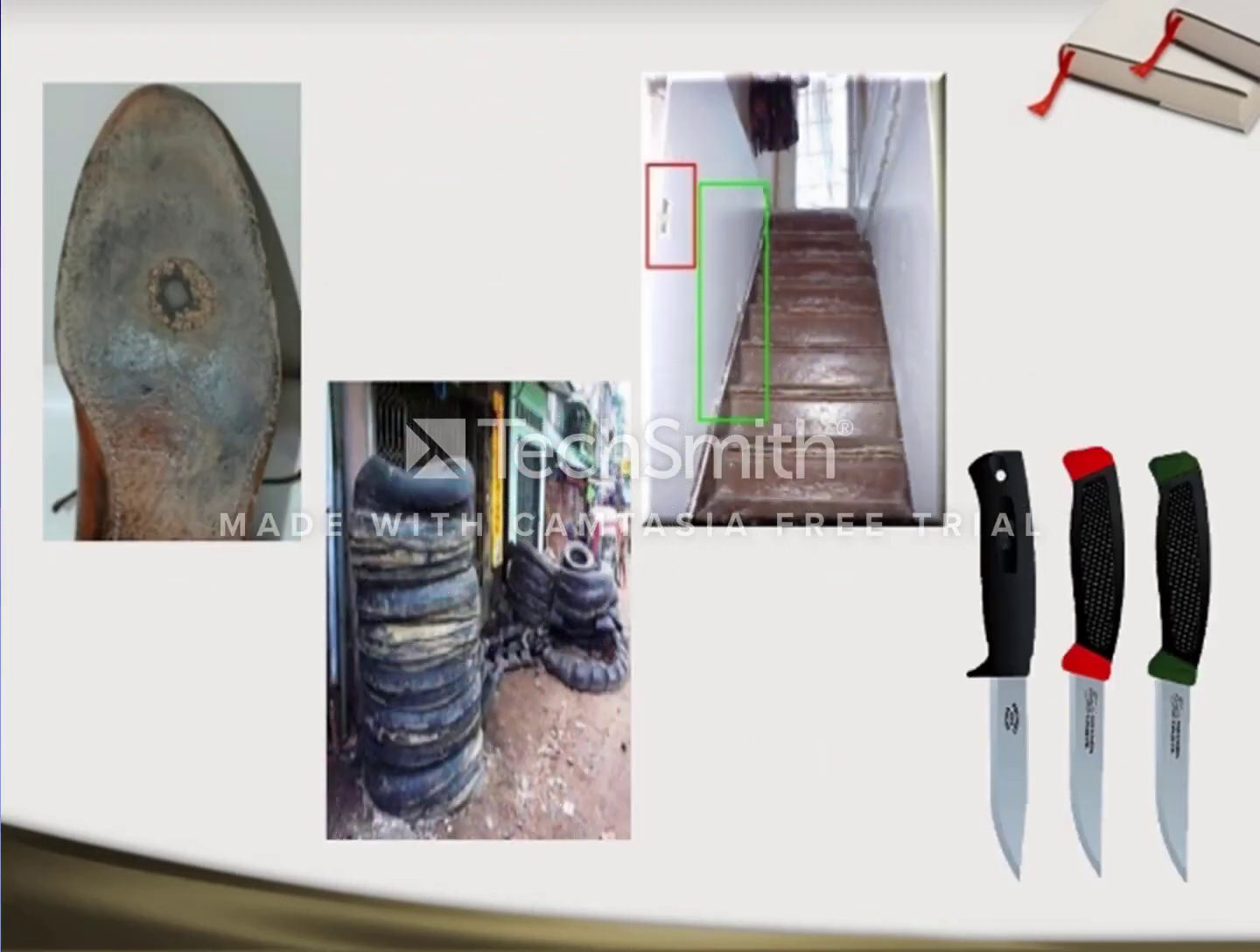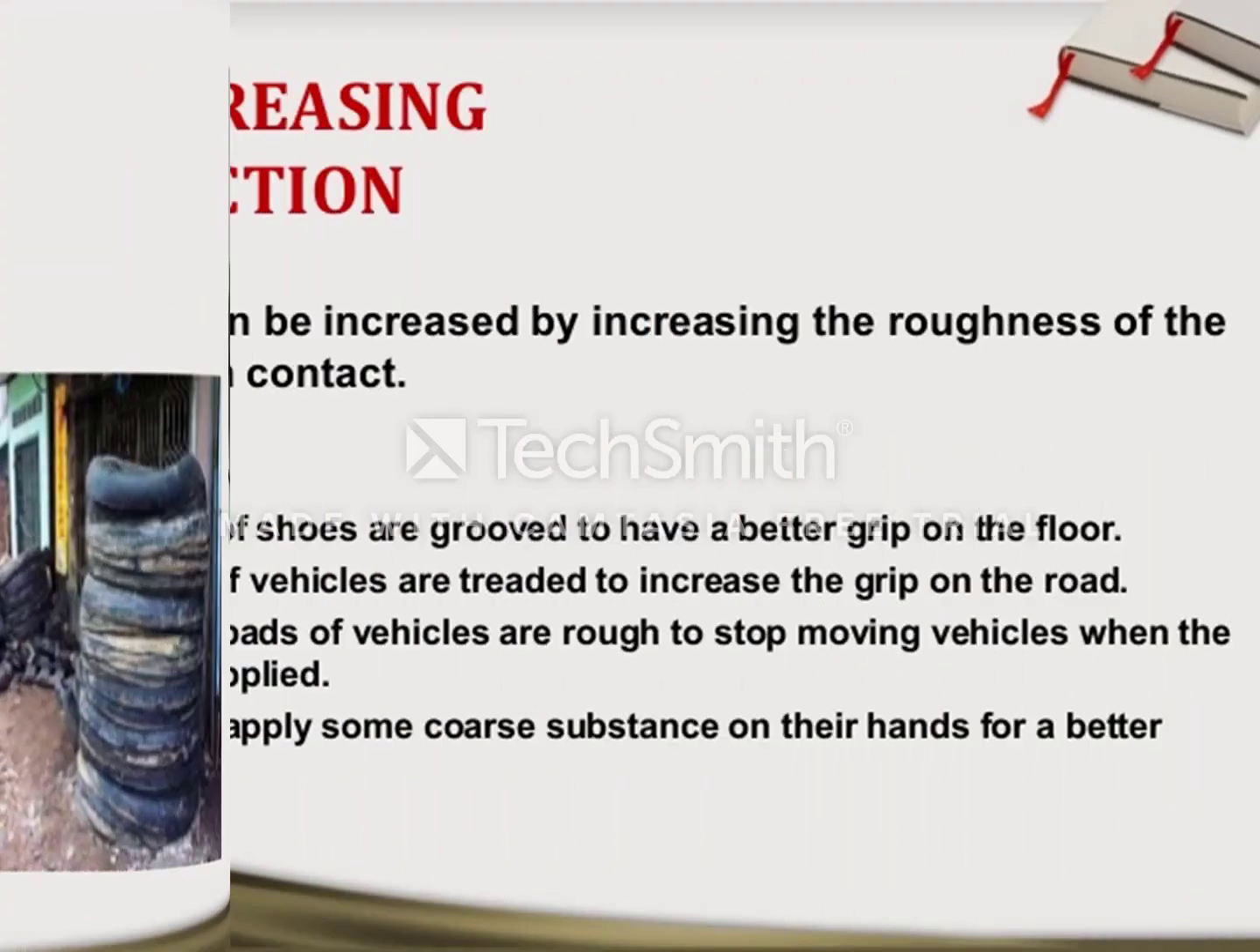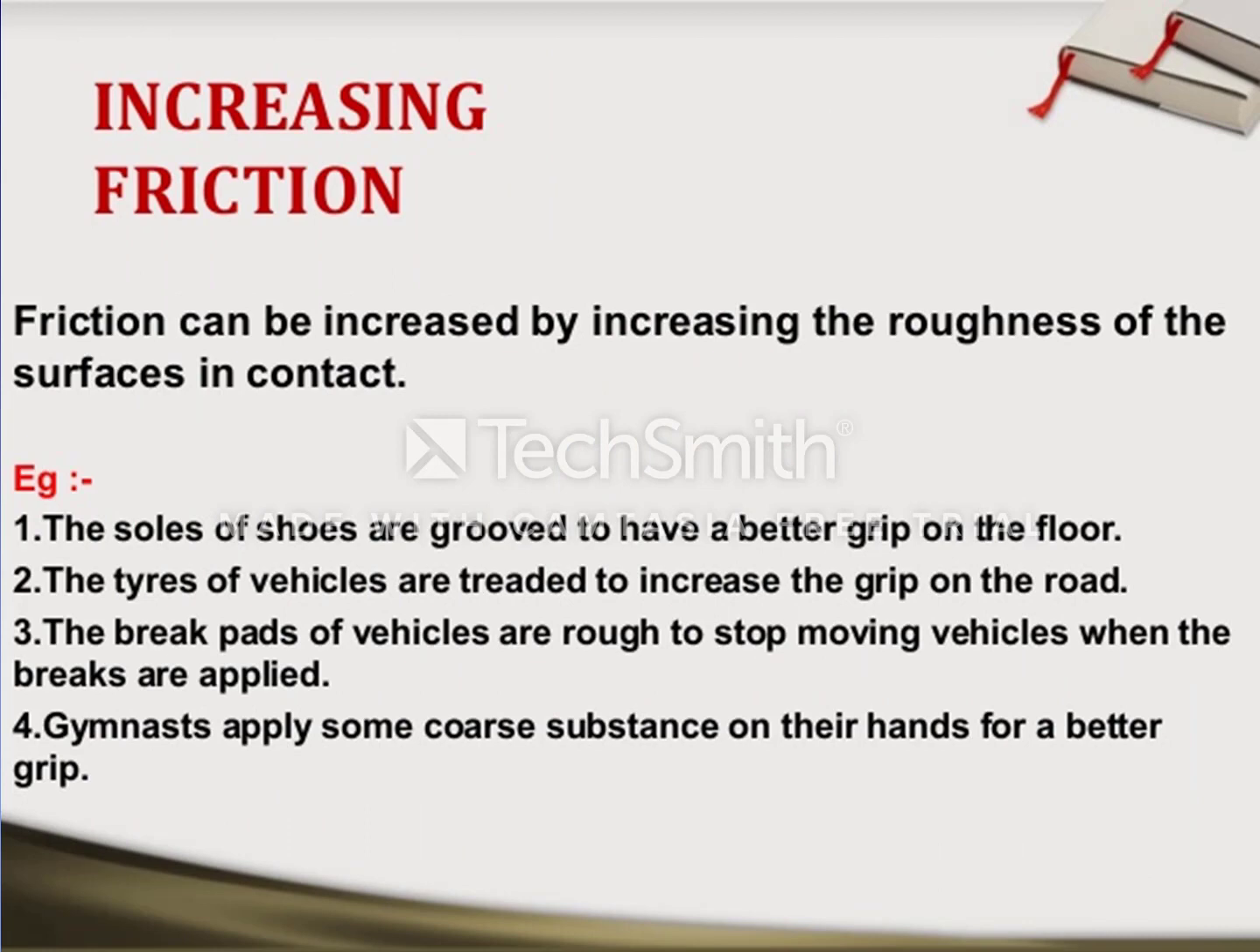In this figure, you can see some of the situations where friction is undesirable. That is, the object wears out, as in cases of shoes, tires, staircases, and knives losing their sharp edges due to friction. In some situations, we will be needing to increase friction. That is, friction can be increased by increasing the roughness of the surfaces in contact.